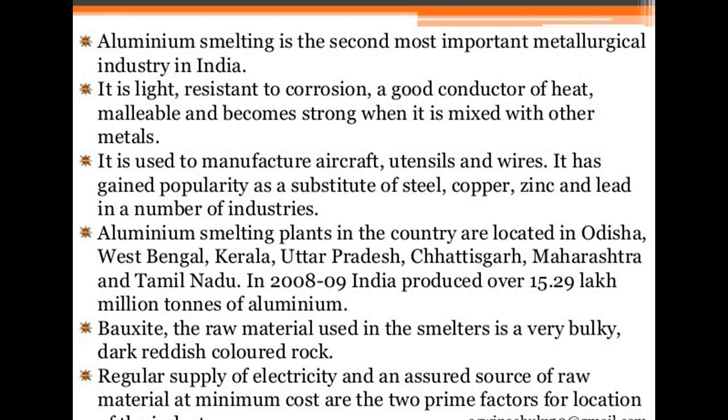It has gained popularity as a substitute for steel, copper and zinc, and it eventually leads in a number of industries. Aluminium smelting plants in the country are located mainly in Odisha, West Bengal, Kerala, Uttar Pradesh, Chhattisgarh, Maharashtra and Tamil Nadu. In 2008-09, India produced over 15.29 lakh metric tons of aluminium.